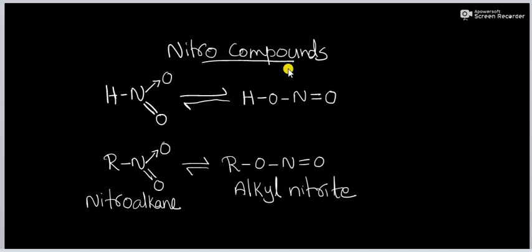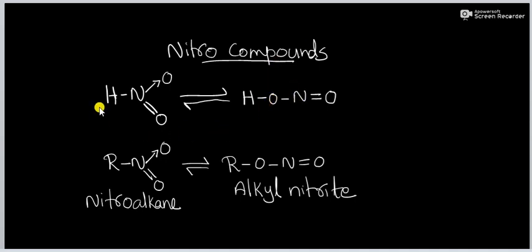What do we mean by nitro compounds? We know that nitrous acid, that is HNO2, can exist in its tautomerized form, that is HONO. Here hydrogen is connected to nitrogen, that is called nitrous acid, whereas here oxygen is connected to hydrogen, that is called the nitrite.